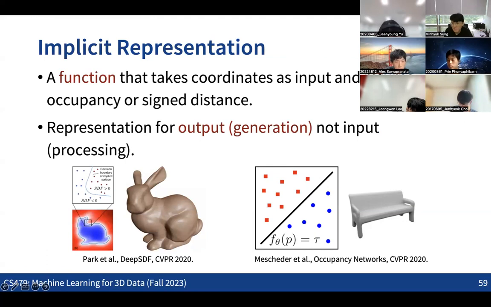The problem with this representation is that this function representation, the implicit representation, cannot be used as input to a neural net because the representation is already a function. So it's not trivial to take this kind of representation as the input, but still this representation can be used for the output of some decoding architectures. So we are also going to discuss that idea, how we can produce a function as the output of the neural net.